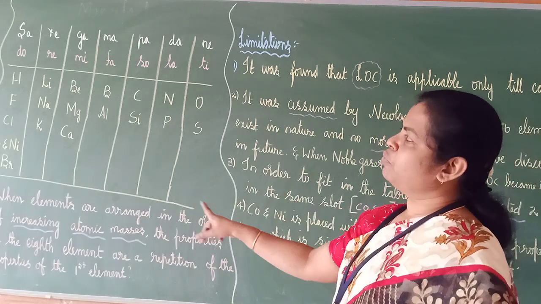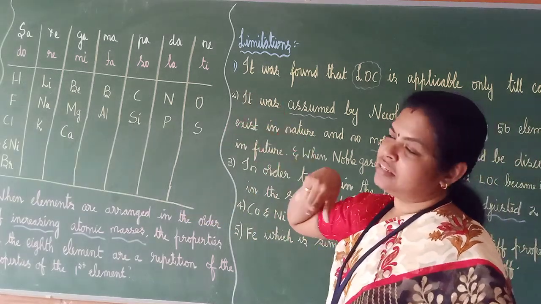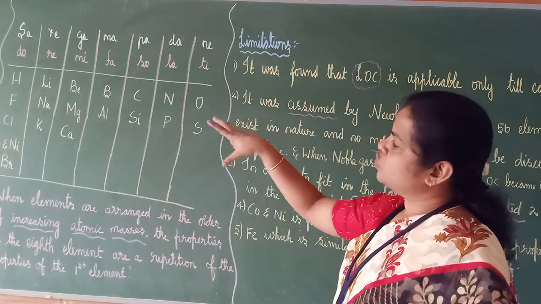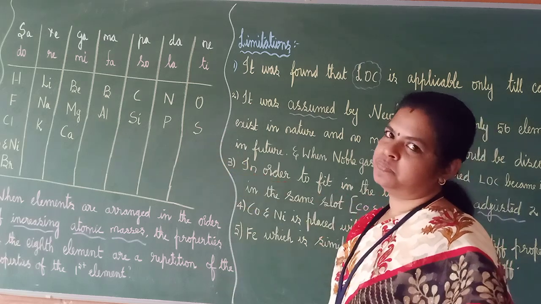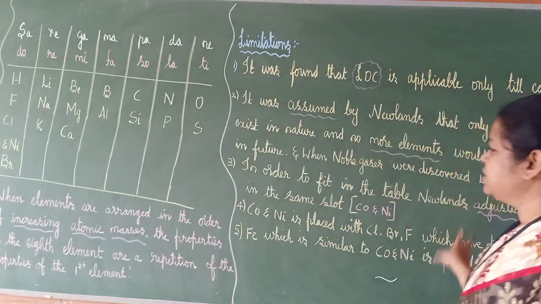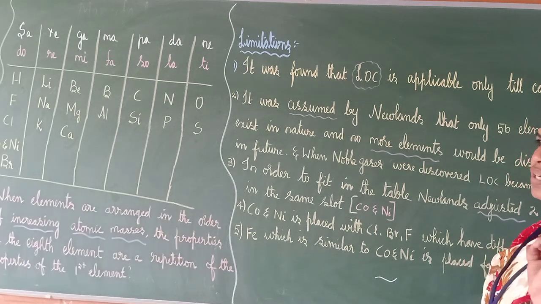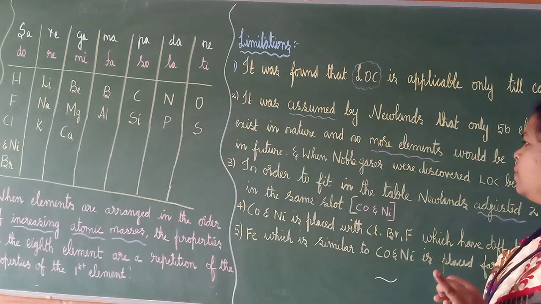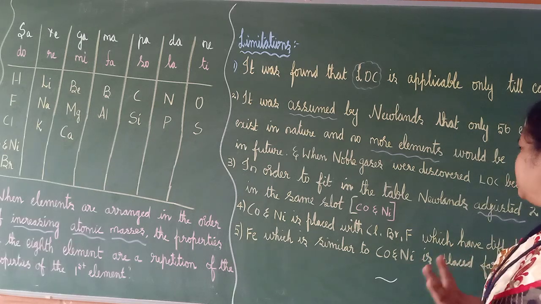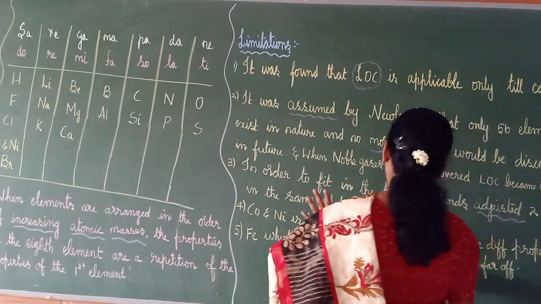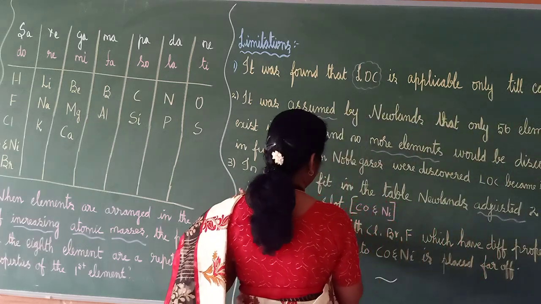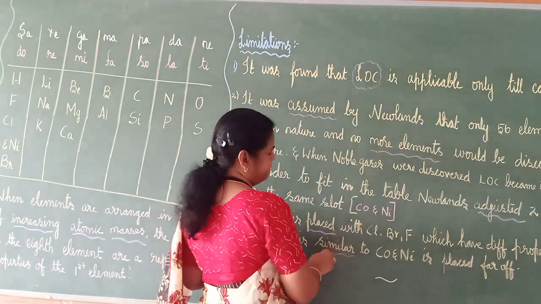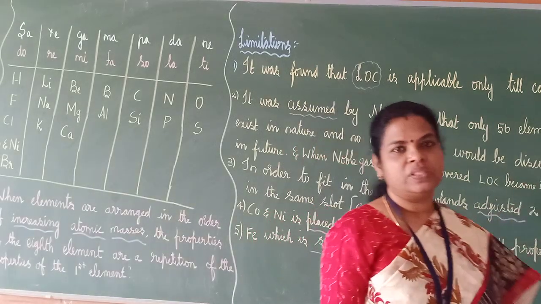And then you should study this tabular column, Sa Re Ga Ma Pa Dha Ni. In other countries, how do they call it? Do, Re, Mi, Fa, So, La, Ti. You should study that till calcium, to explain. And then the 5 limitations. First one, only till calcium he was able to give. Second one, what he assumed was wrong. Third one, he adjusted. Fourth one, he placed in a different place. And the fifth one, similar things are placed in a different group.